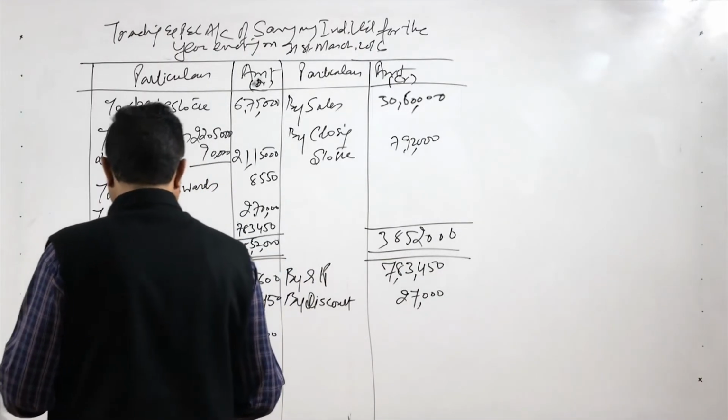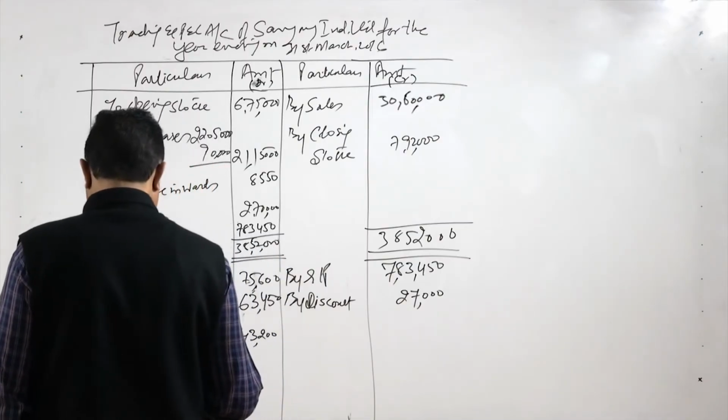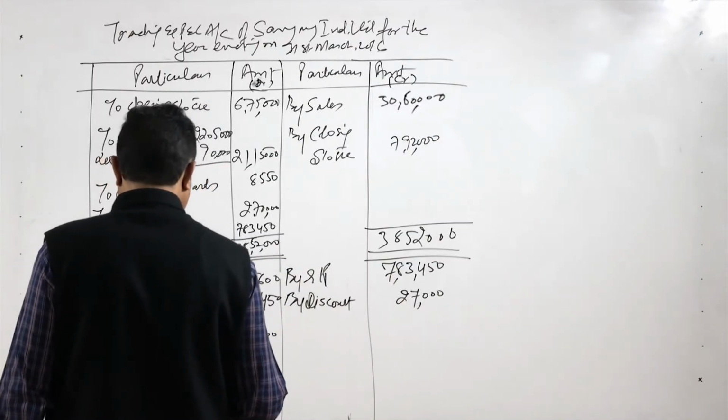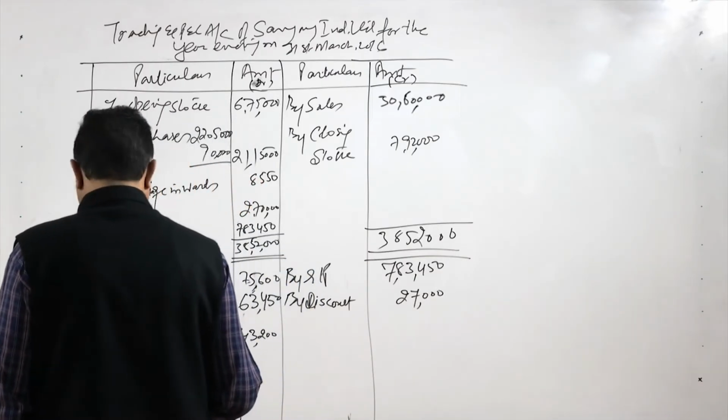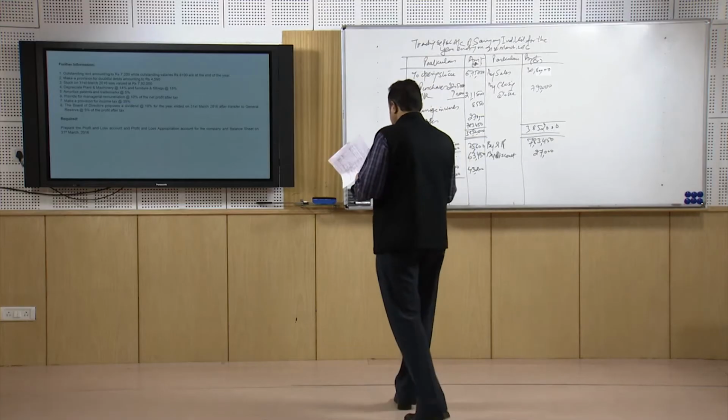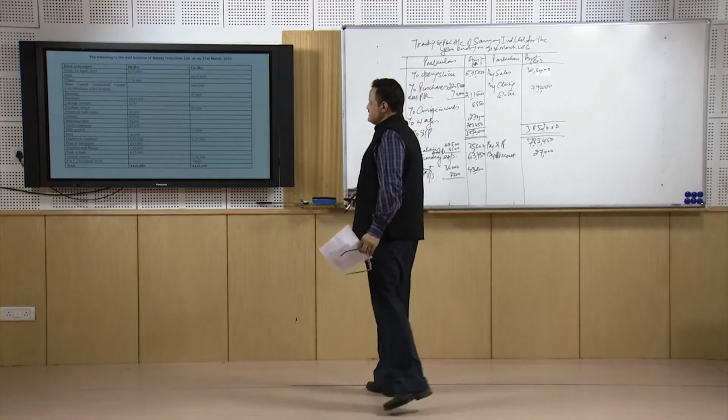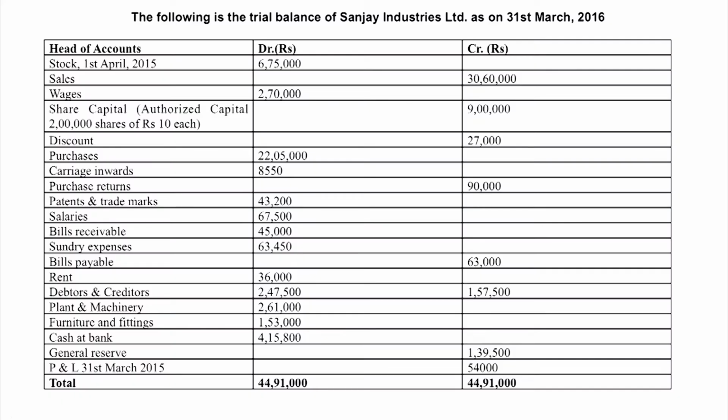Then we have the sundry expenses 63,450, and the rent 43,200. Now let's check the other items.